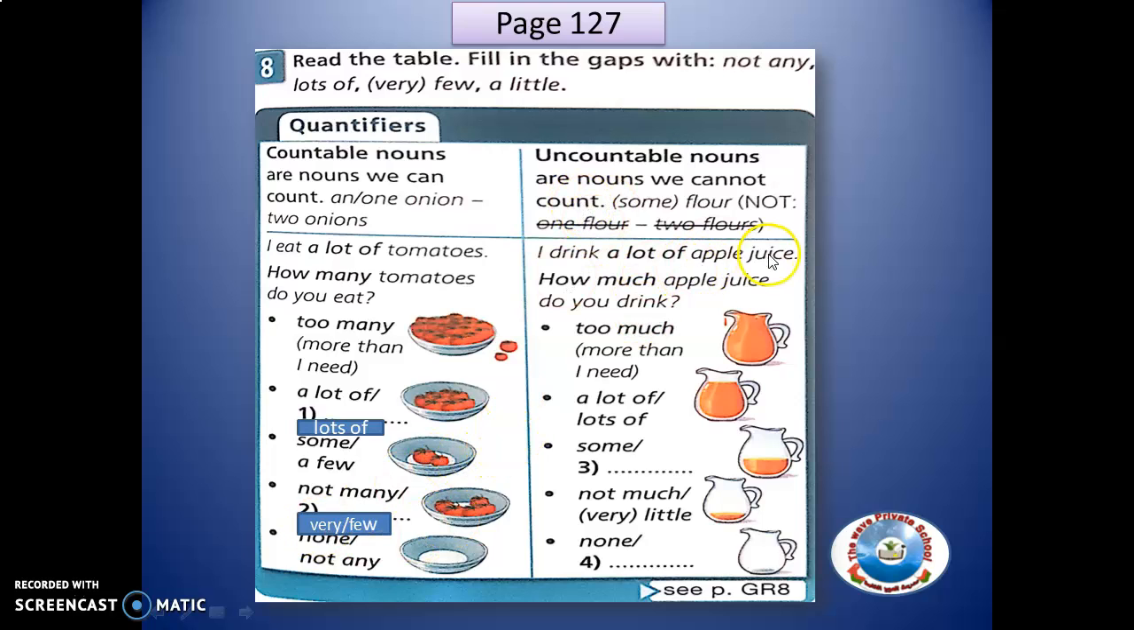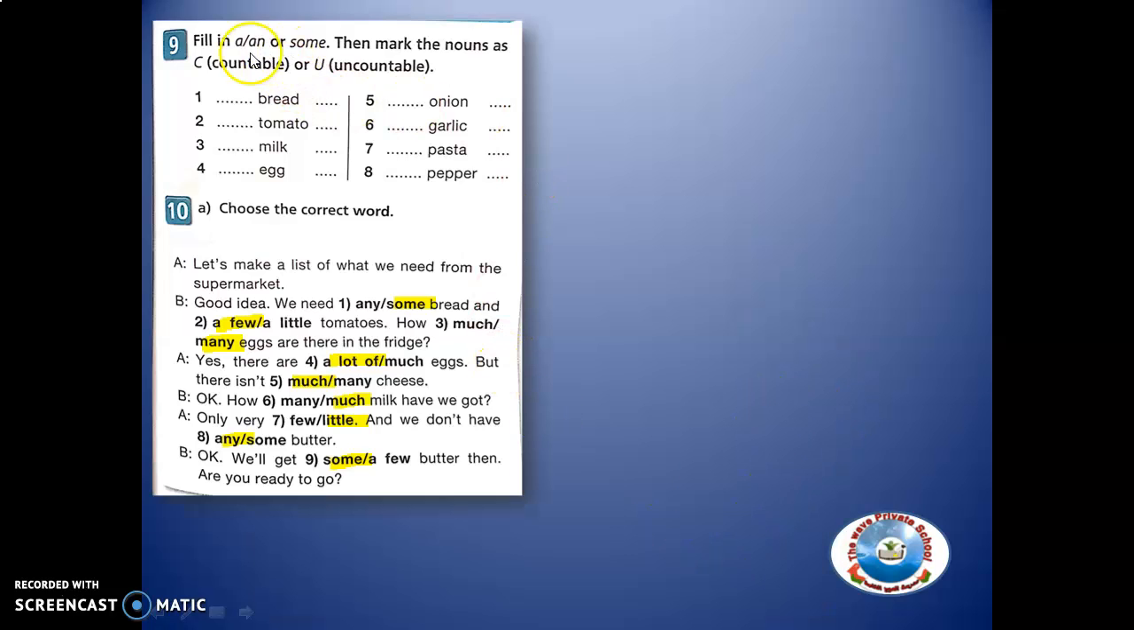Now I drink a lot of apple juice. How much apple juice do you drink? Is it too much or more than you need, or a lot of apple juice, lots of apple juice, or some, or a little apple juice, or not any, not much, I don't drink that much, or I drink very little.